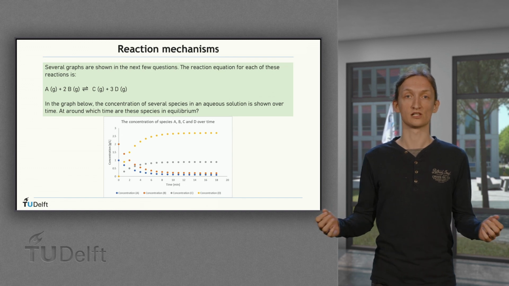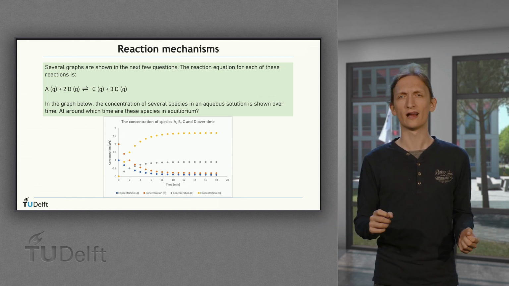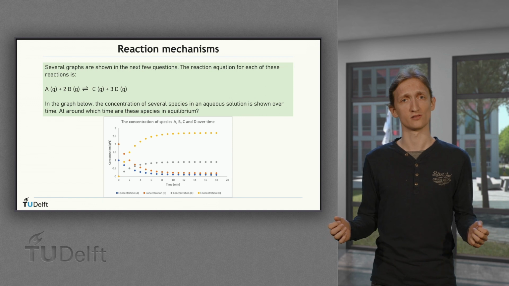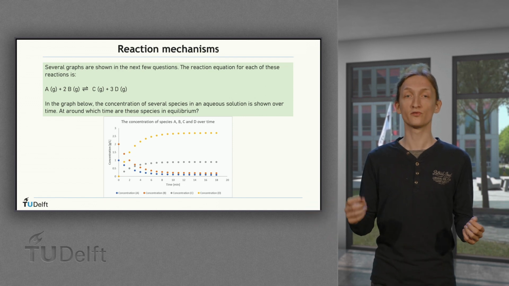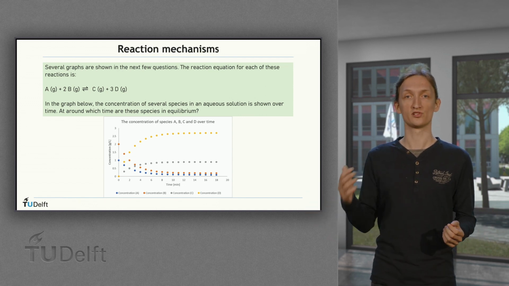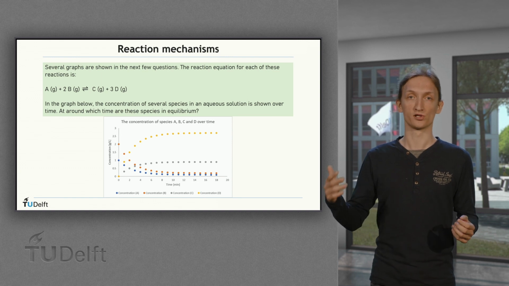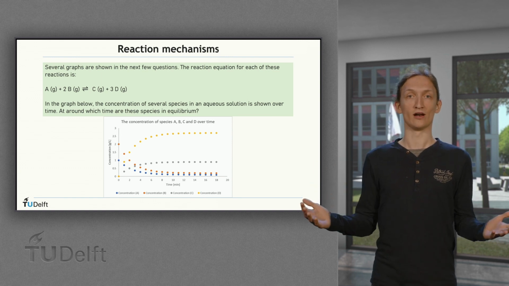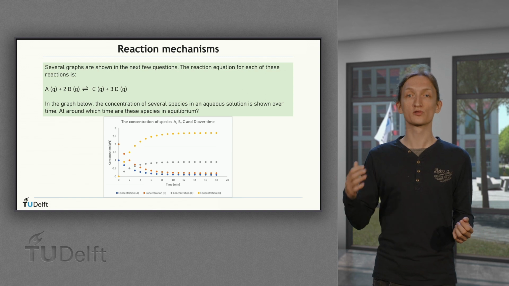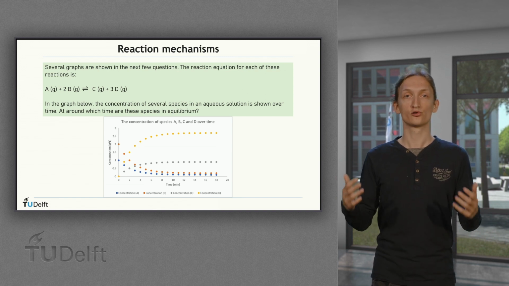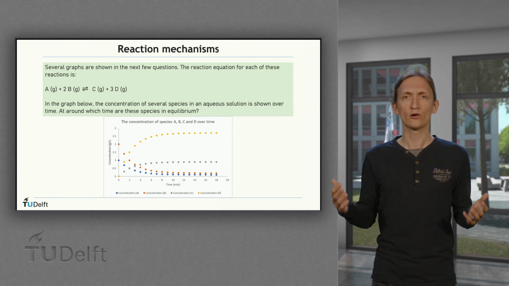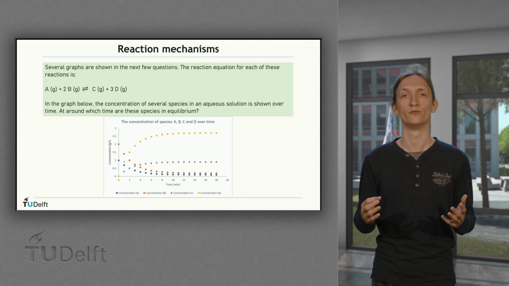The question is as follows. Several graphs are shown in the next few questions. The reaction equation for each of these reactions is A plus 2B becomes C plus 3D. In the graph below, the concentration of several species in an aqueous solution is shown over time. At around which time are these species in equilibrium?